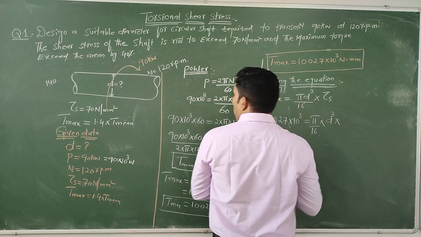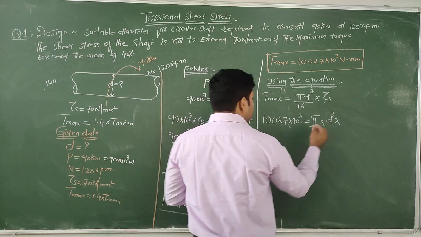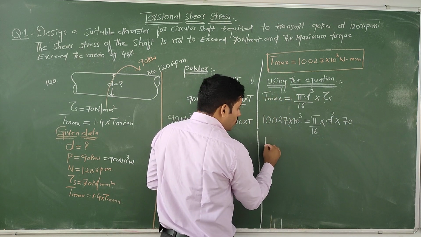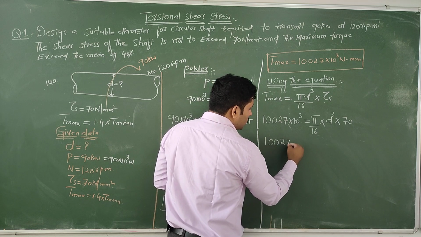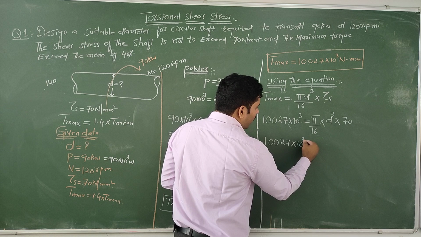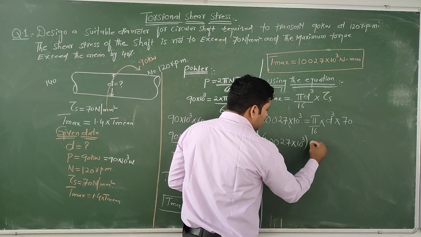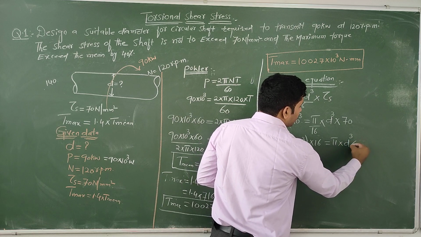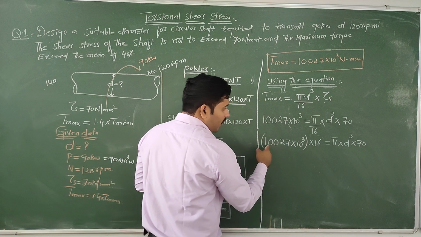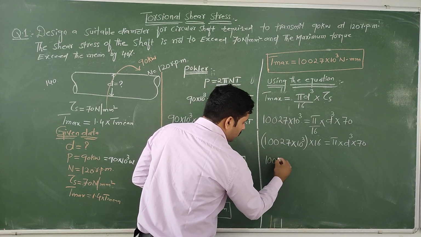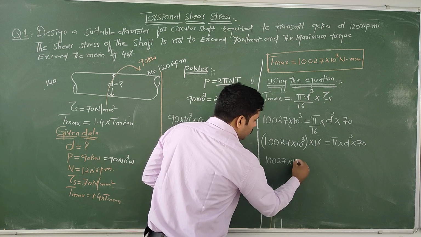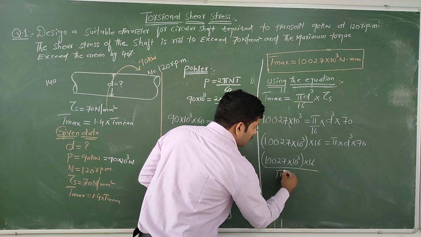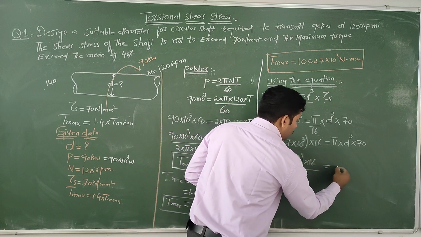The shear stress of a shaft is given as 70 Newton per mm square. Then you need to multiply this term, 10027 into 10 power of 3 into 16 equal to pi into d cube into 70. You need to divide, 10027 into 10 power of 3 into 16 by pi into 70 equal to d cube.